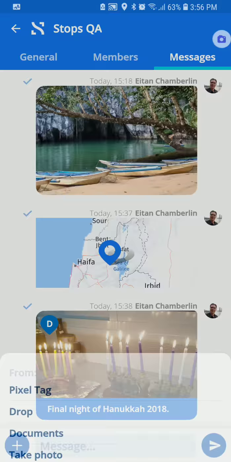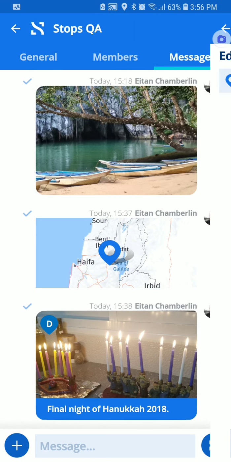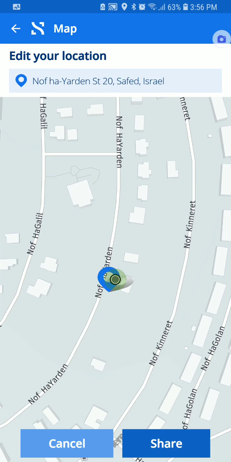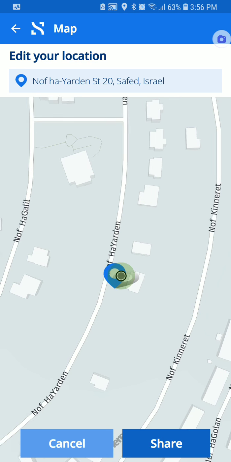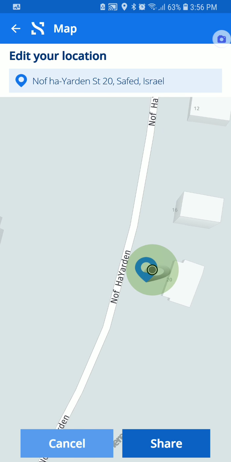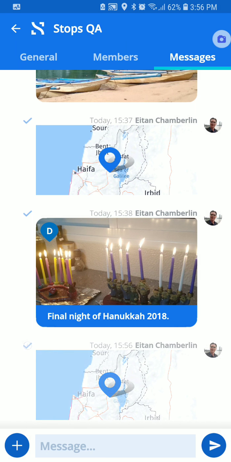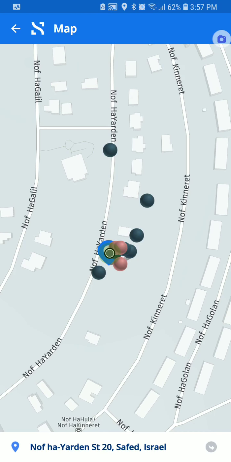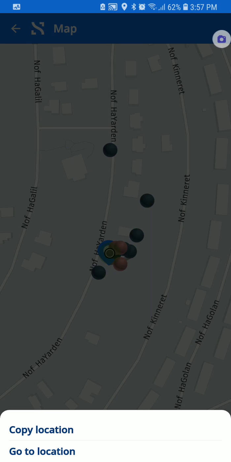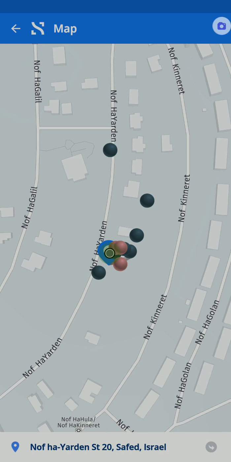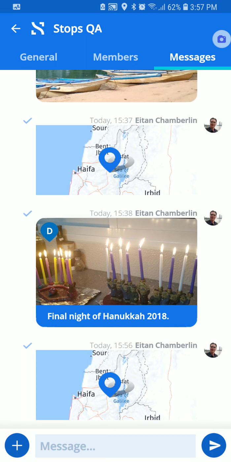And of course, you can send any kind of message. One of the coolest things I like to do is share my location, especially in the travel business, and we can actually adjust that location. Maybe I'm on this side of the building versus the other side of the building, and it makes our sharing much, much more accurate rather than just giving it a plain address. You see that it updates it. You can send it to someone, they can open it up just like this, see the address below, and drive to you using, again, all of your favorite map options.